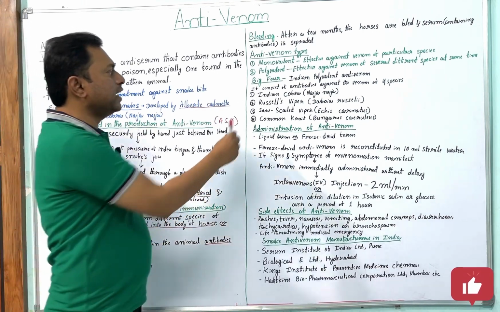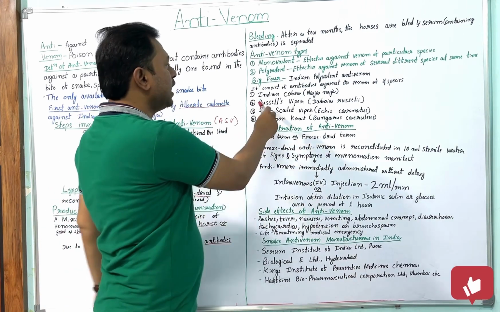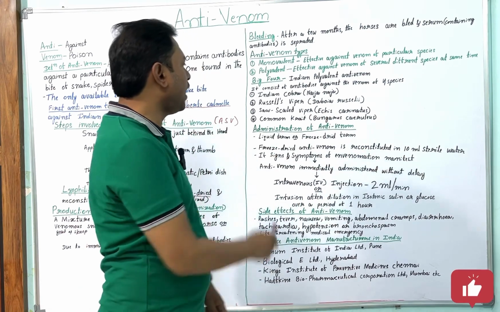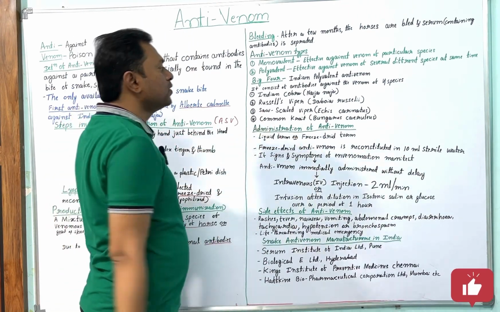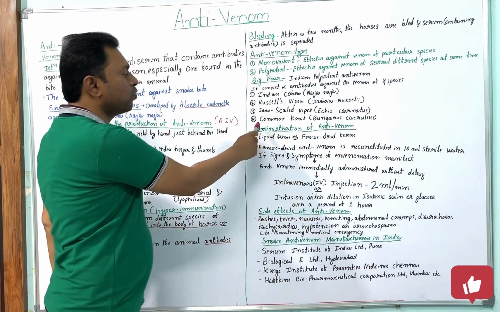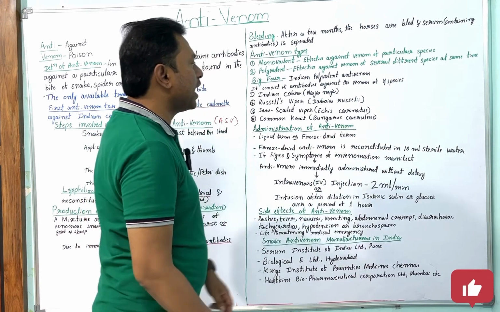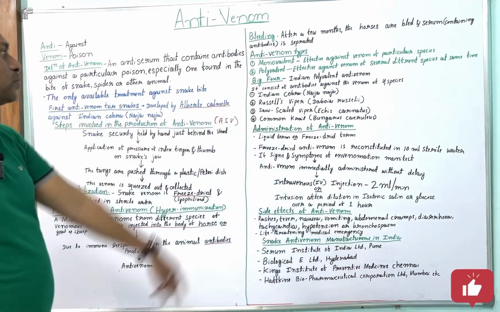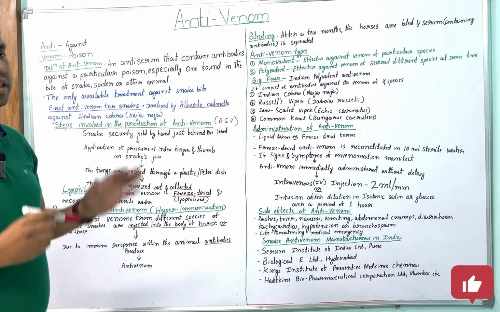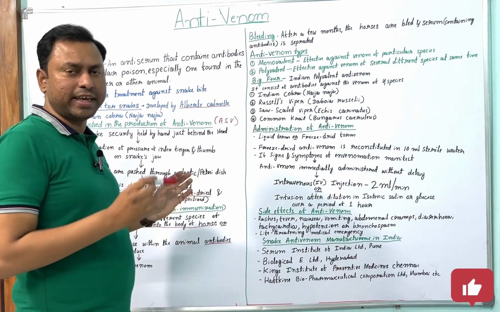The Indian cobra, whose scientific name is Naja naja; Russell's viper, Daboia russelii; the saw-scaled viper, Echis carinatus; and the fourth one, the common krait, Bungarus caeruleus. These four species are there, and these are called the big four. The polyvalent is active against these four snake bites.